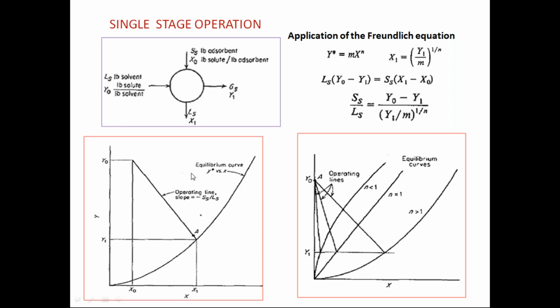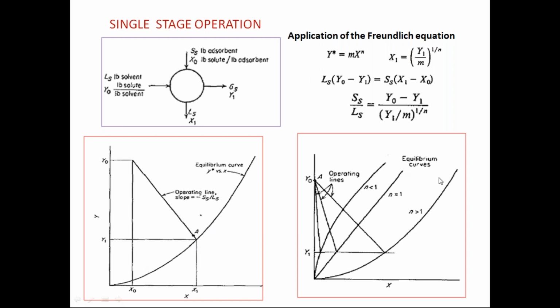For example, if you want this one to be very less, then you can see here, that gives a very steep SS by LS, a very small slope, where less slope means the SS value will be less. And if you want more separation, then you can have this one as the operating line, that means more slope. So if you want to remove more solute from the liquid phase, then more solid can be used. However, it will also vary depending upon the adsorbent.